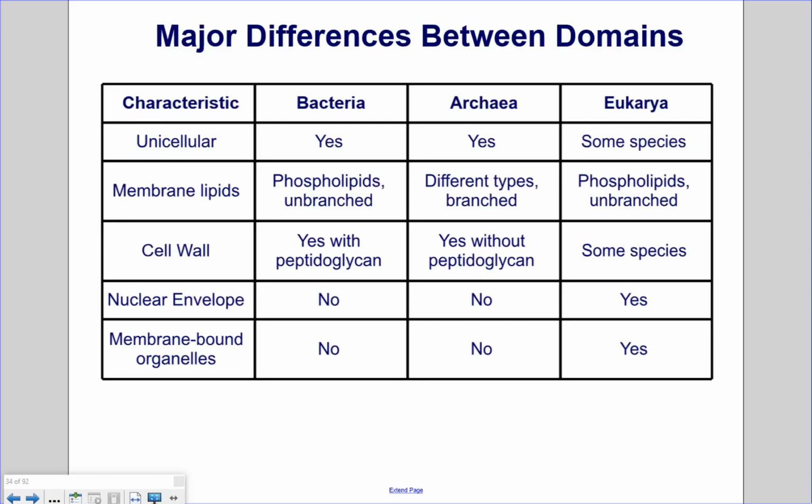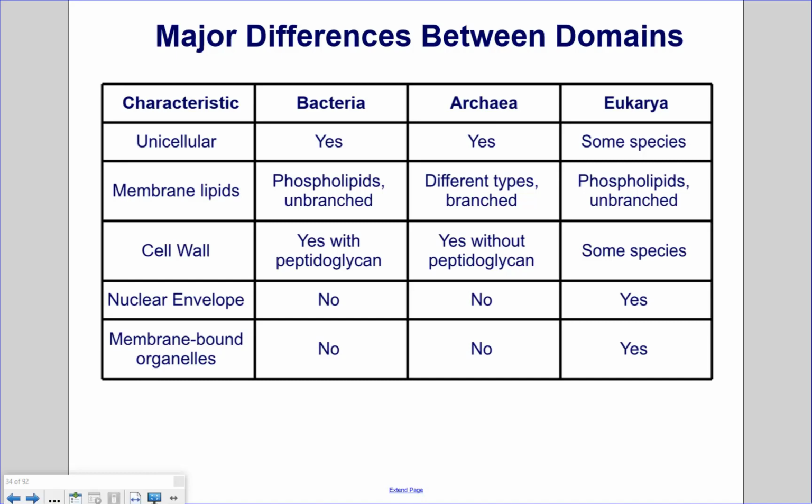Major differences between domains. Both bacteria and archaea are always unicellular. Most species of Eukarya are multicellular, like plants and animals, but there are some unicellular species, like baker's yeast, a unicellular fungus. Bacteria and Eukarya have phospholipids in their membranes, but archaea do not. Bacteria have peptidoglycan in their cell walls. Archaea do not have this. That's a major difference between bacteria and archaea.